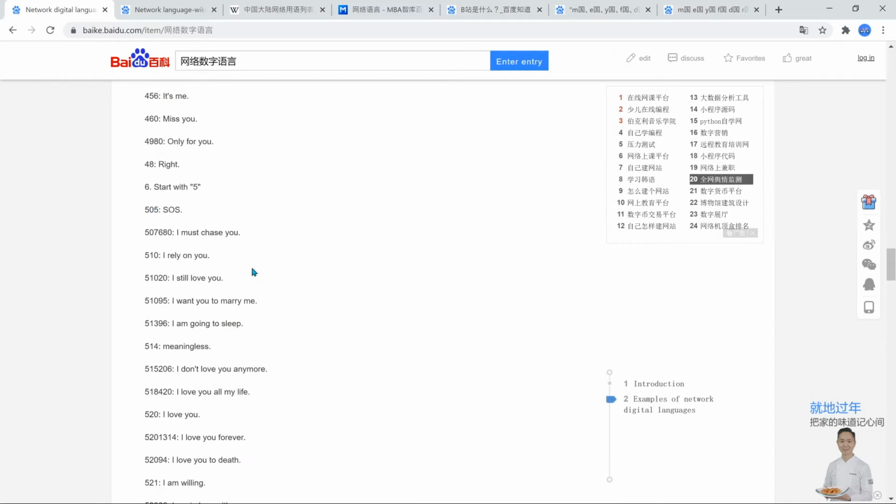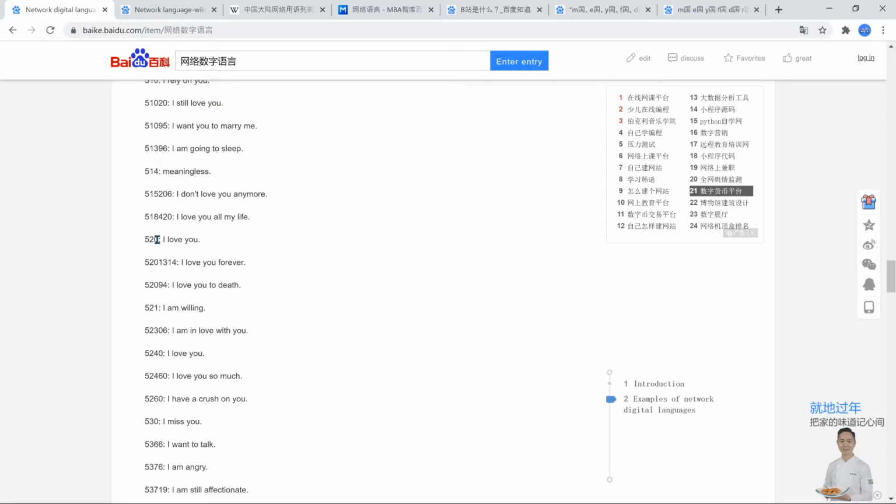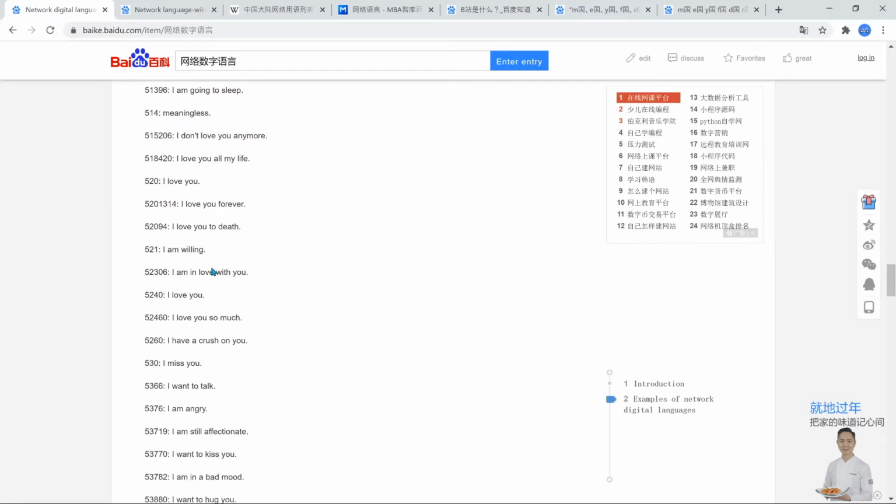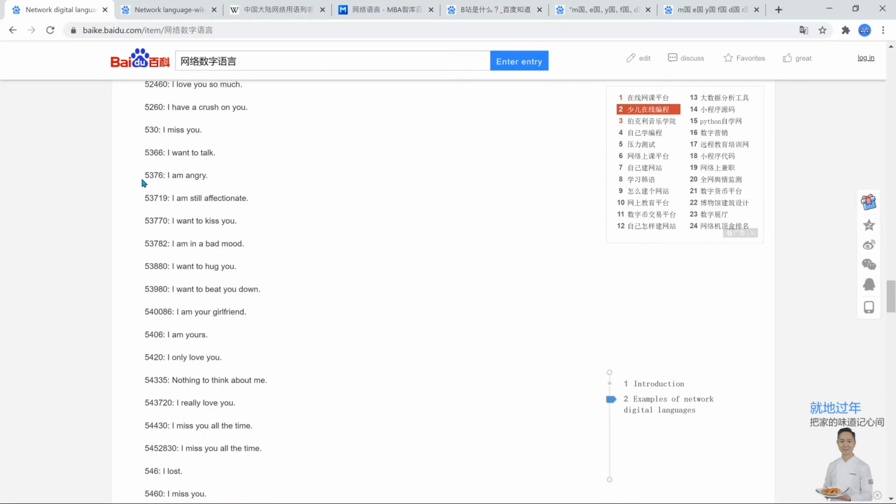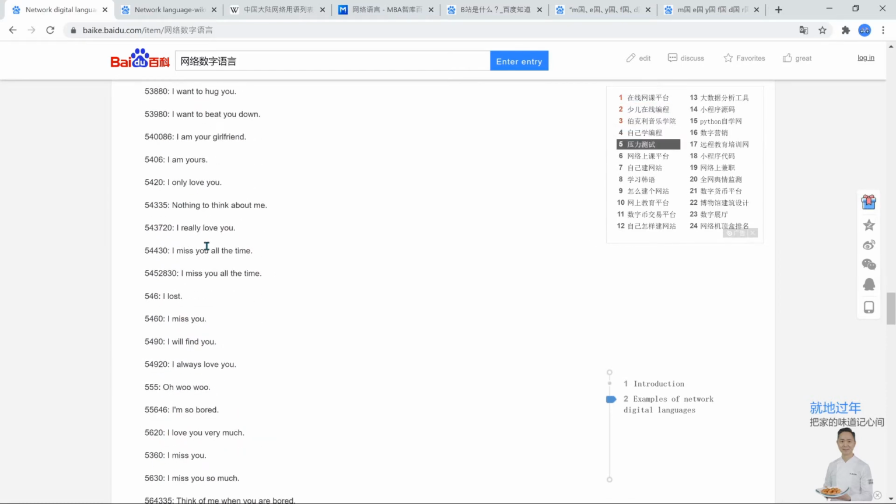505 is SOS because the fives look like S's. 520 is 我爱你, so I love you. And then some very, very cute stuff. 530, so 我想你. Oh, okay, so 3 can be 想.